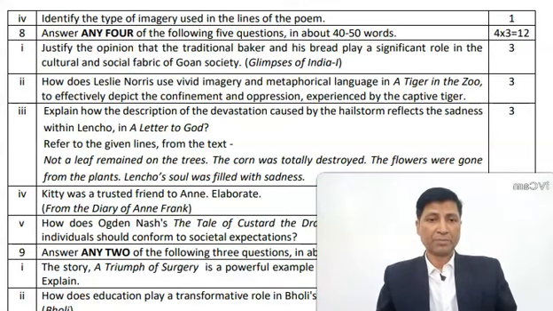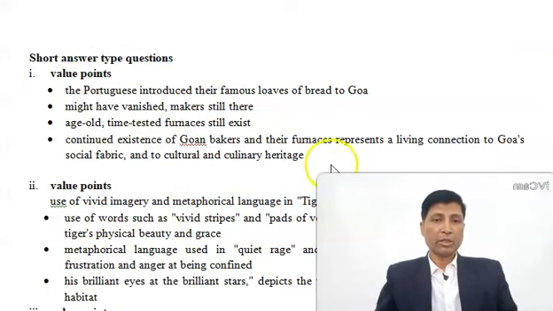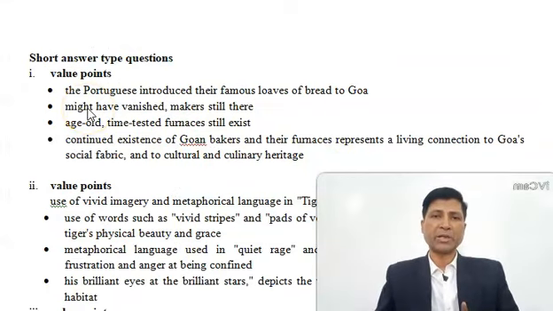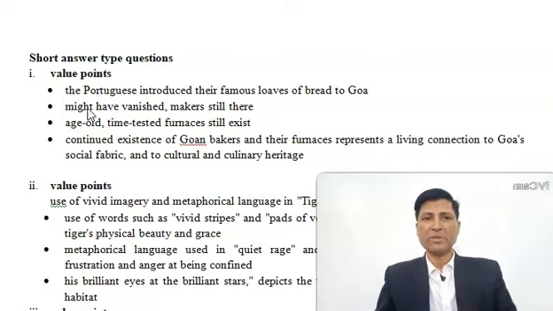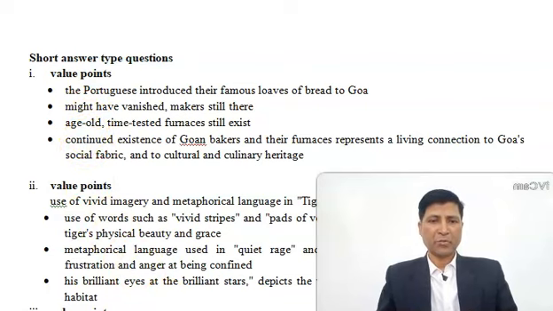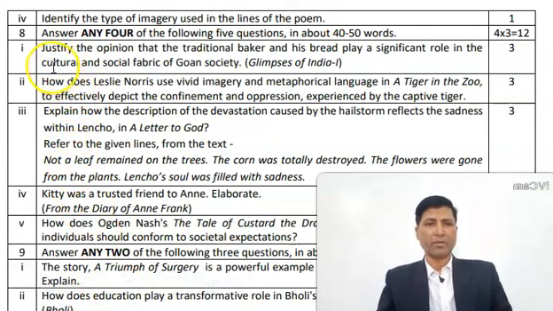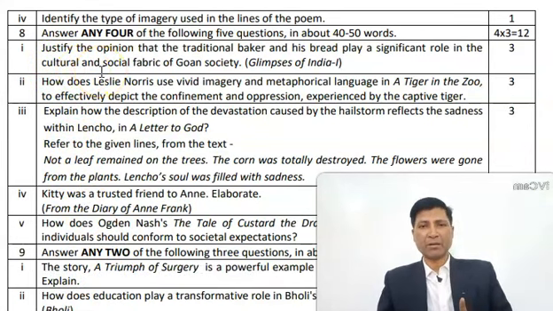So here we go. These are the 4 keywords that should be used in answering the first question. Read these 4 keywords very carefully. First of all, let me take you to the first question once again. Justify the opinion that the traditional baker and his bread play a significant role in the cultural and social fabric of Goan society.